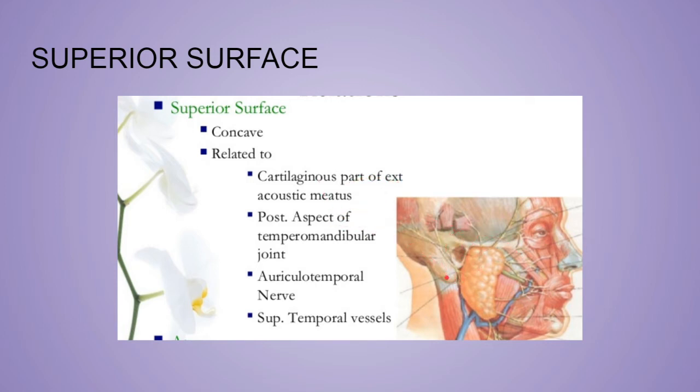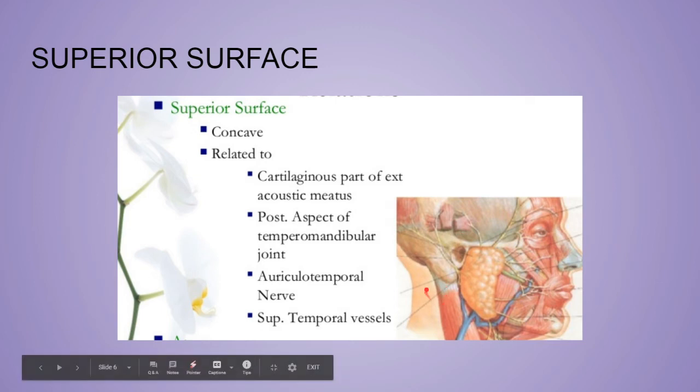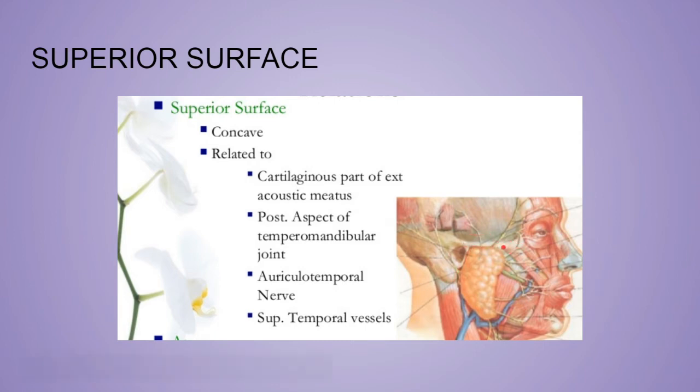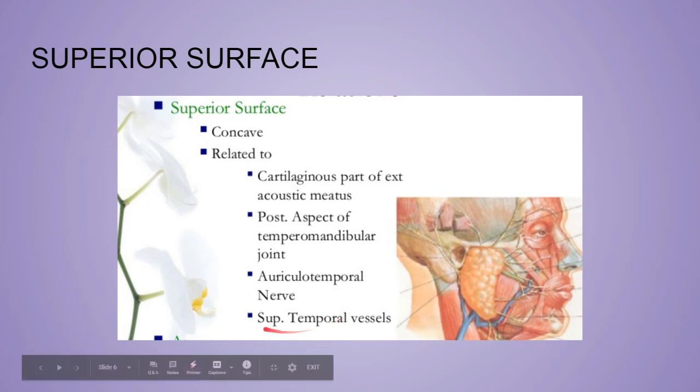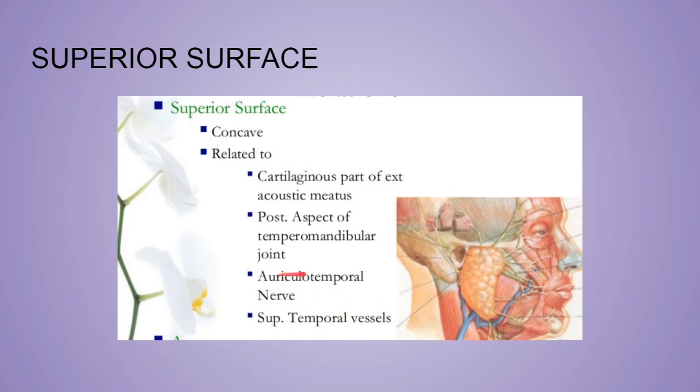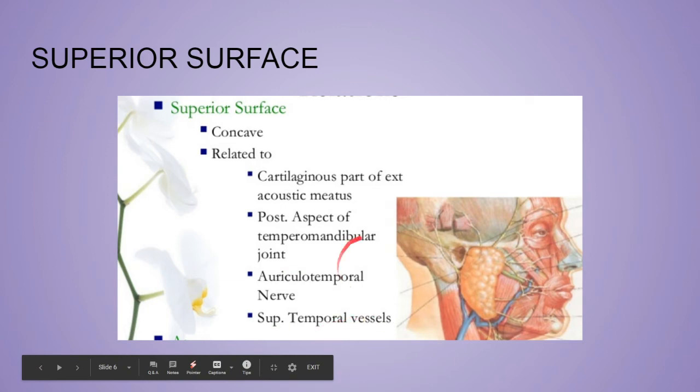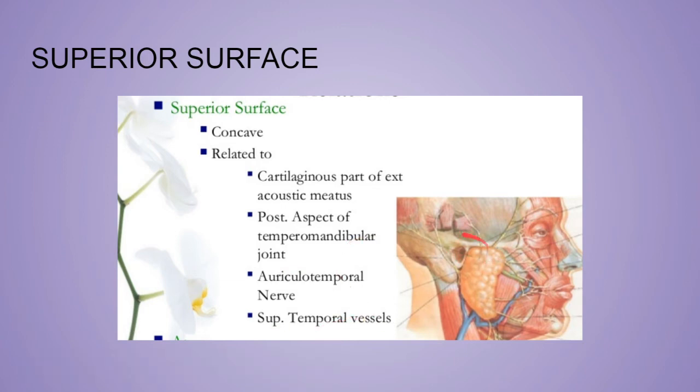And of course, just imagine what things you can find over here, so you'll be able to remember the relation of this. So of course here will be the TMJ or the temporomandibular joint, and the posterior aspect of that. Just remember this, imagine the things that can be present over here, TMJ, right? And over here one nerve, that is the auriculotemporal nerve, and superior temporal vessel. Superior temporal artery is a branch of external carotid artery. So one nerve and vessel, auriculotemporal nerve and the superior temporal vessel, and TMJ and the external acoustic meatus.